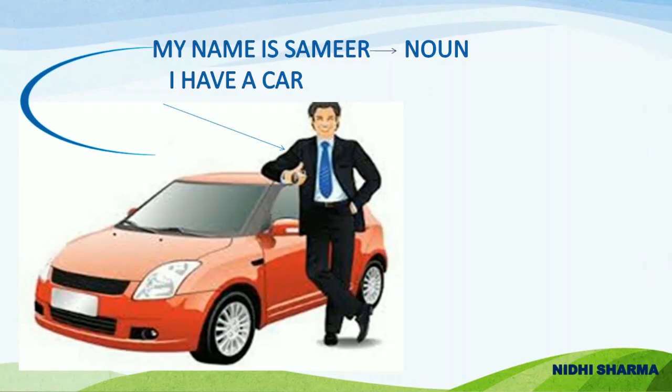My name is Samir. Here the person we are talking about is Samir. Samir is a noun. There are two more words that refer to Samir: my and I. My name is Samir. My refers to Samir. I have a car. Again, I refers to Samir. So the words my and I are pronouns as they refer to the noun Samir.